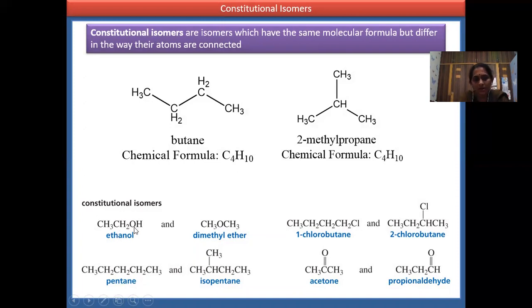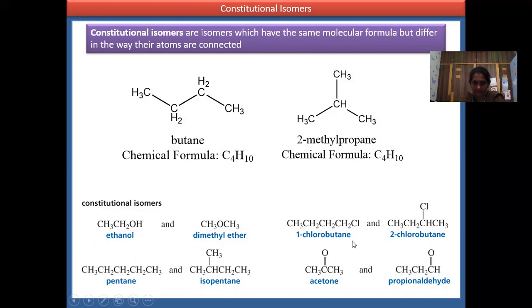Here you have the alcoholic functional group, and here you have the ether group, ROR. So these are functional isomers. Under constitutional or structural isomers, these come under the second category, that is functional isomers. The first one is the constitutional isomers, which are the chain isomers. Now the second one is the functional isomers. These two come under the functional isomers.